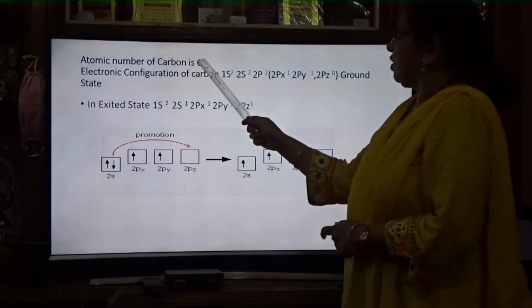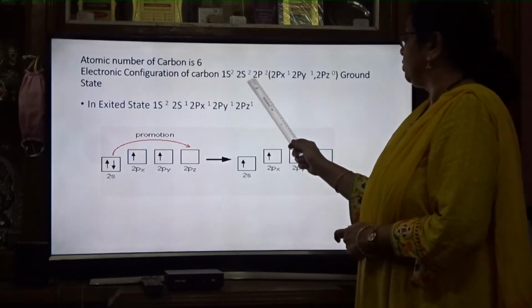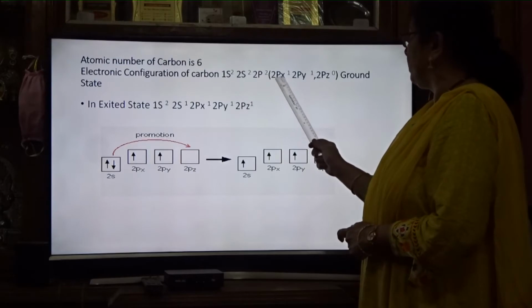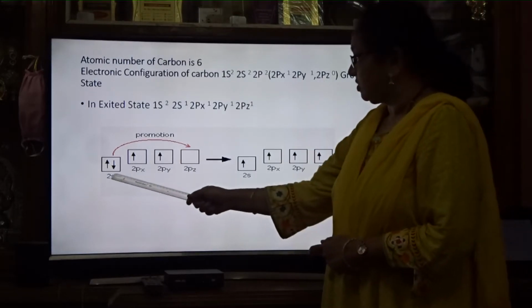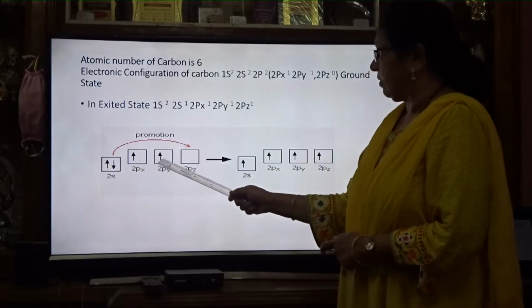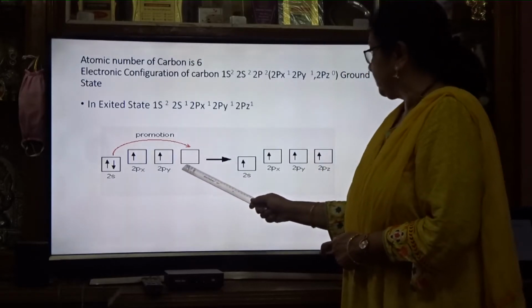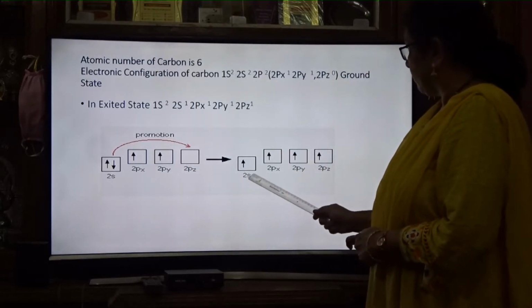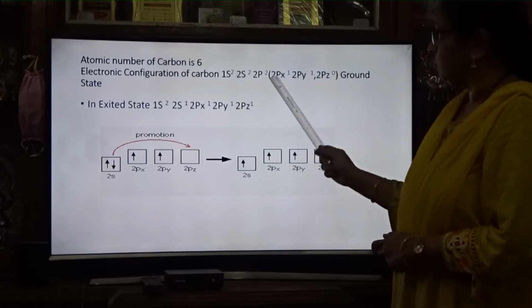So the atomic number of carbon is 6. The electronic configuration of carbon is 1s2, 2s2, 2p2. 2p2 means 2px1, 2py1, 2pz0. In the ground state, you are seeing 1s2, 2s2, 2px1, 2py1. But in the excited state, one of the electrons from 2s goes to 2pz. So we have 2s1, 2px1, 2py1 and 2pz1. So what do you mean by hybridization?